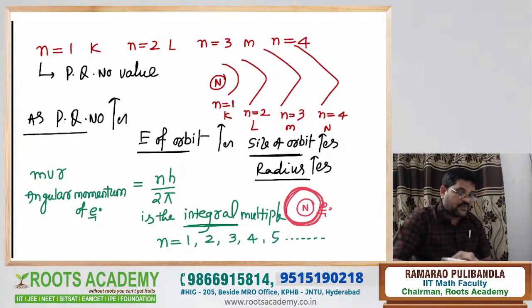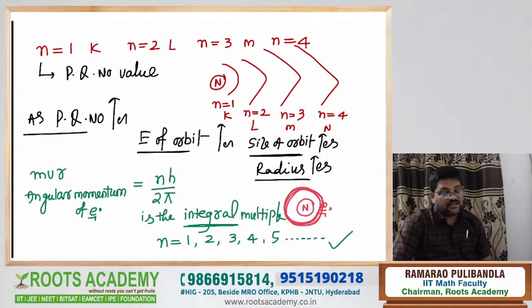If n is 1, the angular momentum of the electron in the first orbit is h by 2 pi. For n equal to 2, the angular momentum of the electron in the second orbit is 2h by 2 pi. For n equal to 3, the angular momentum of the electron in a circular orbit is 3h by 2 pi, like that. This is the fourth point. Understood what I am saying? Yes.